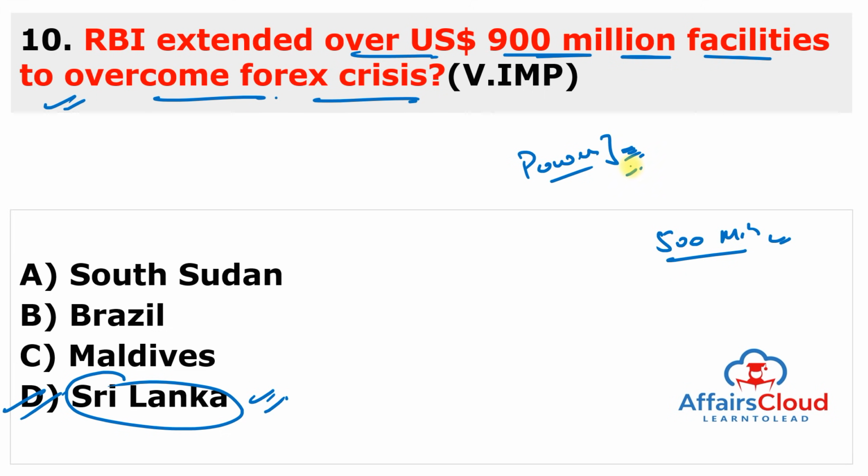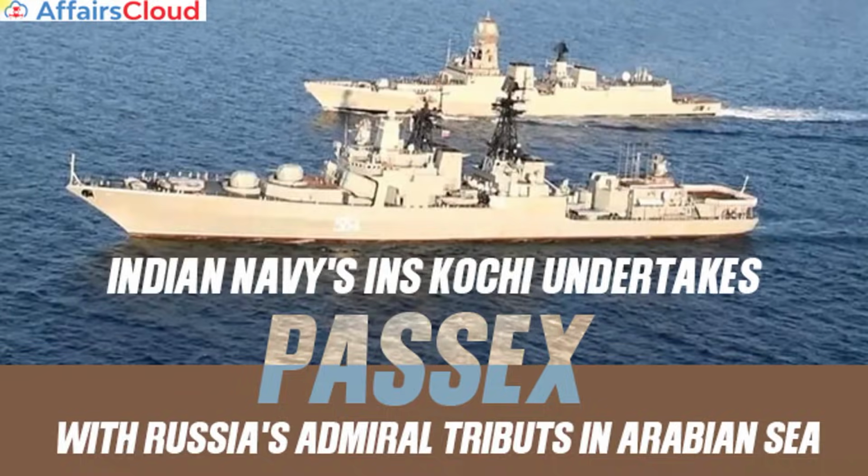So to resolve this crisis, India just put some money into Sri Lanka so that they can overcome this forex crisis. So this is Sri Lanka, and remember, the capital is Sri Jayawardenepura Kotte. This is the legislative capital, and Colombo, which is the old capital, is now known as the judicial capital, and the currency is the Sri Lankan rupee. Moving to the next question.